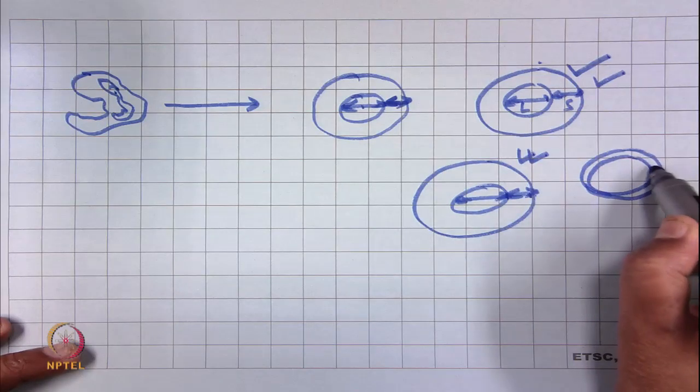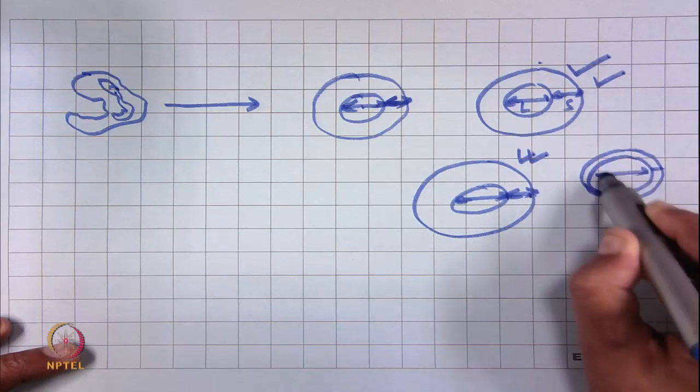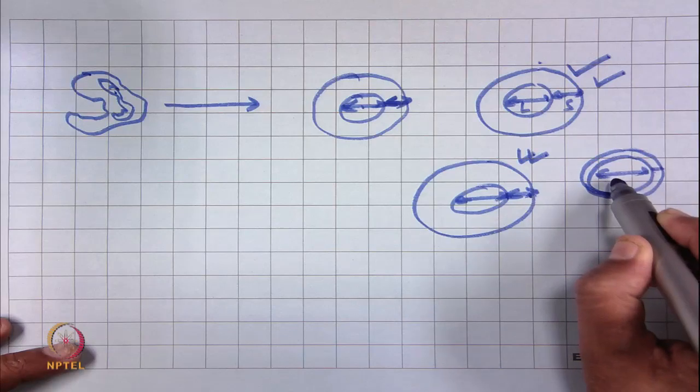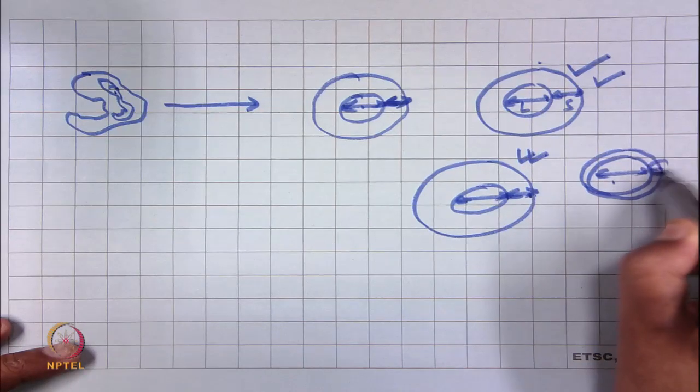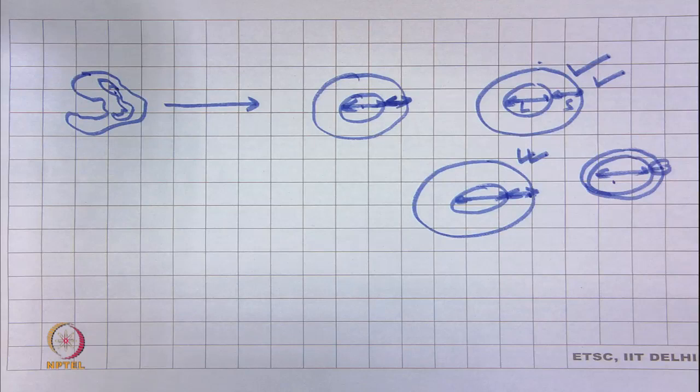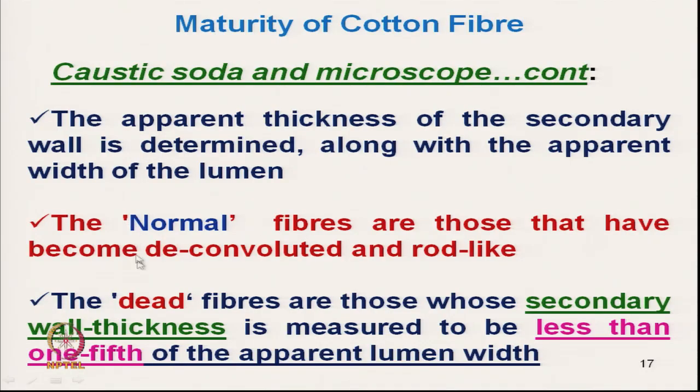But here, it is less than 1/5 of the lumen width, which we can directly measure, and from there we can tell which one is dead or partially matured. Fully matured is a normal fiber, N, and this dead fiber we can term as D.